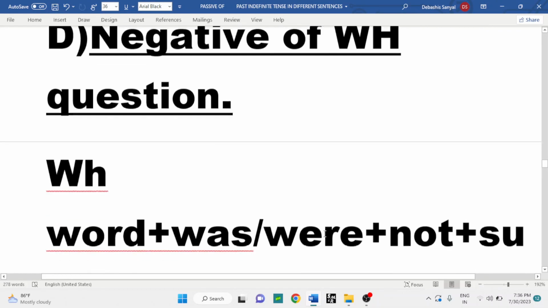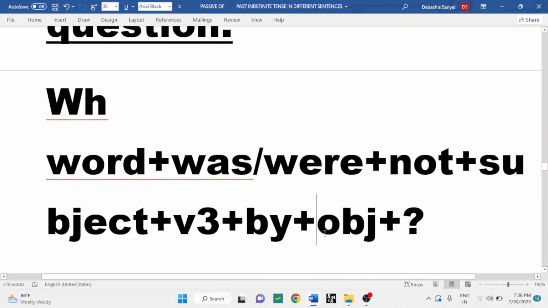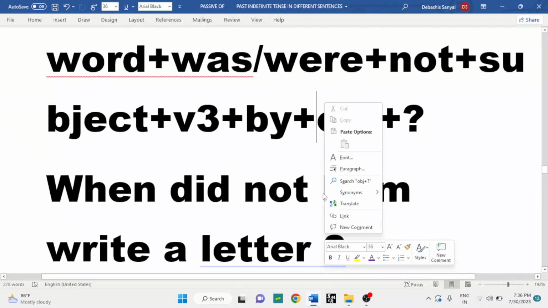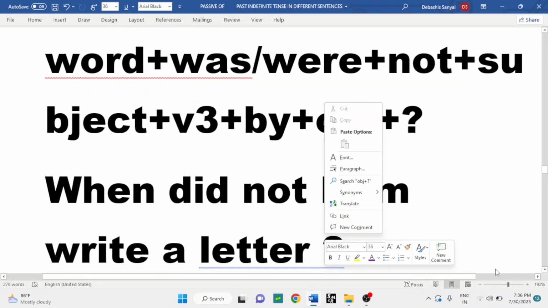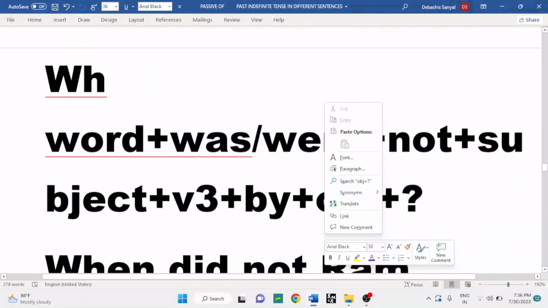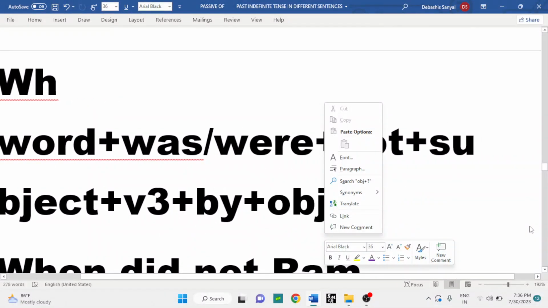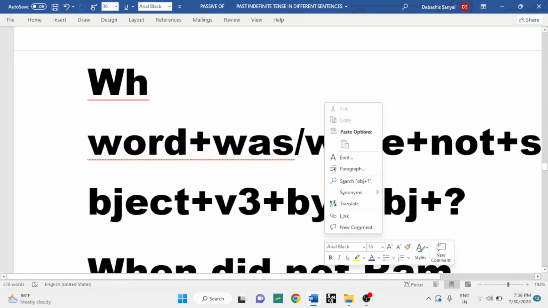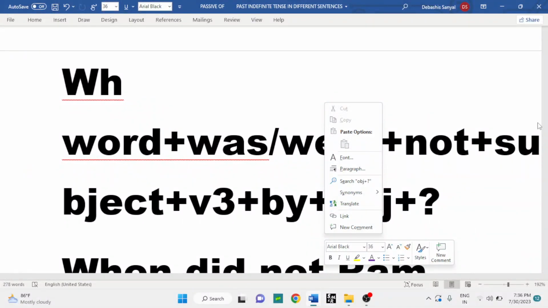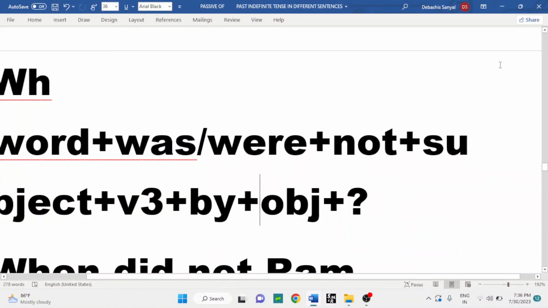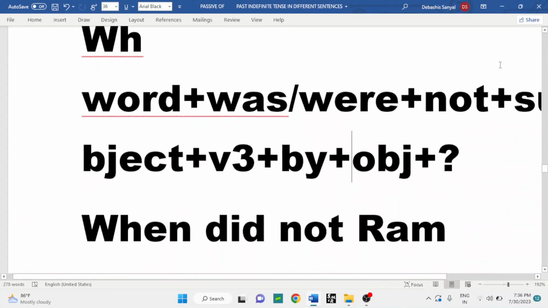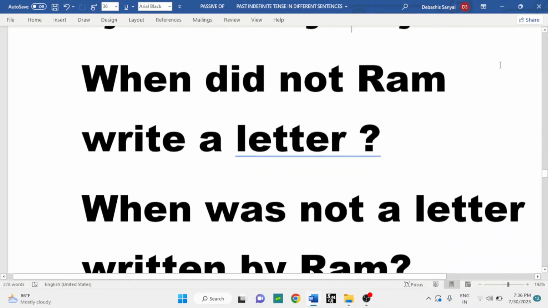Negative of WH question. At first the WH word, then after the WH word we have to use was or were as optional, then not, subject, third form of the verb, then by, and at the end of the sentence there will be a question mark. When did not Ram write a letter?